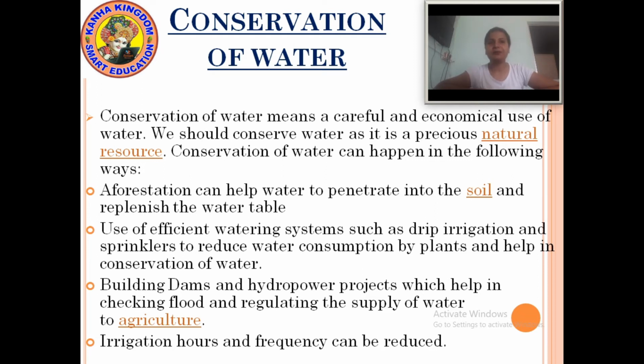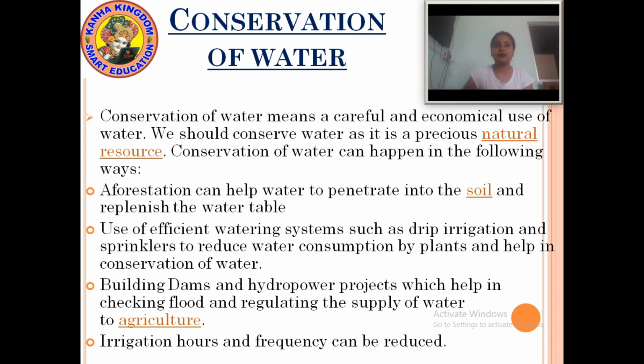Now the next point is building dams. Building dams and hydropower projects helps in checking floods and regulating the supply of water to agriculture.